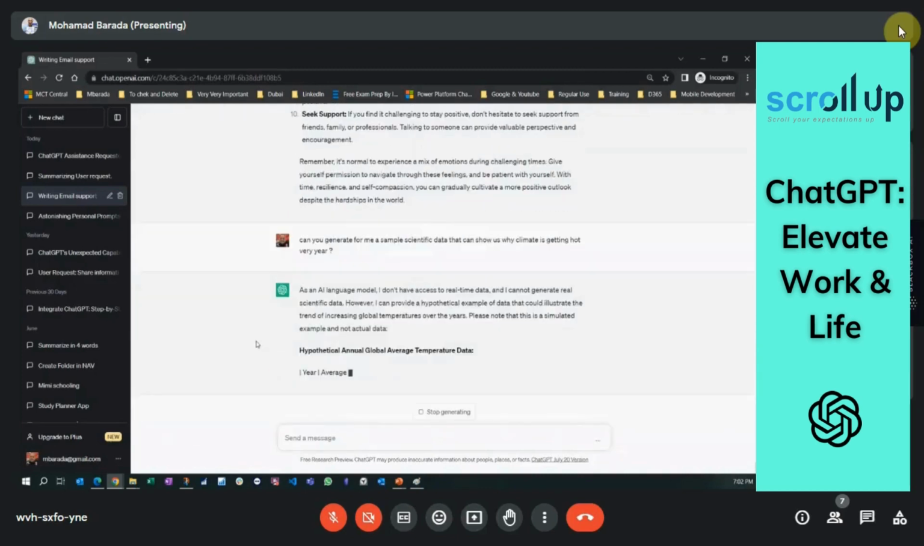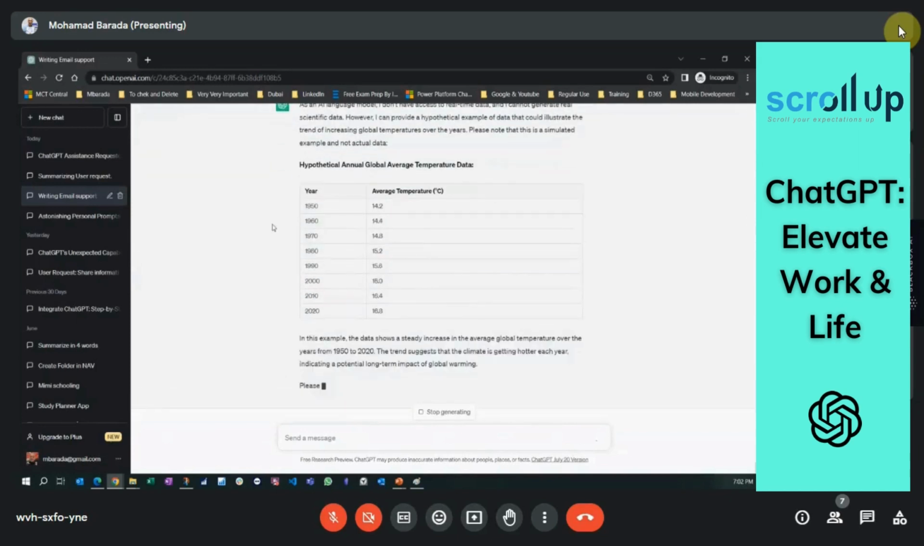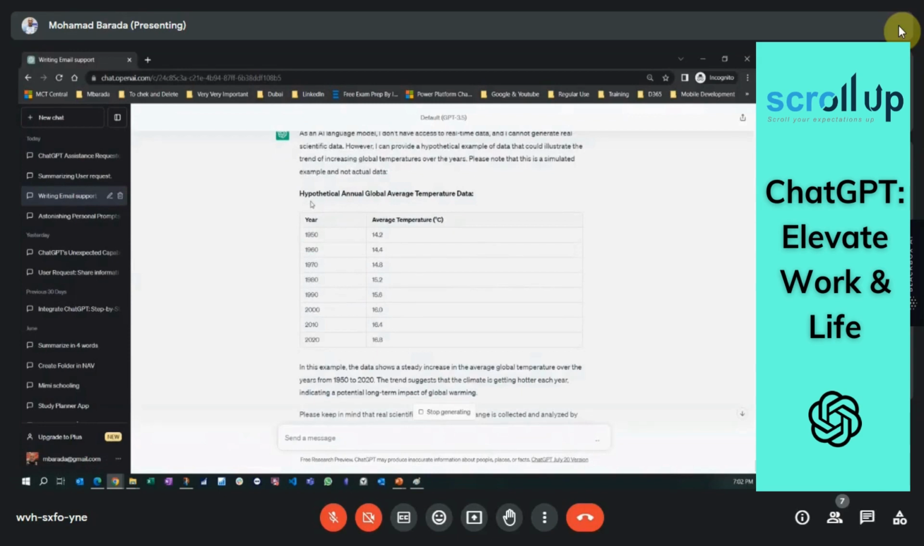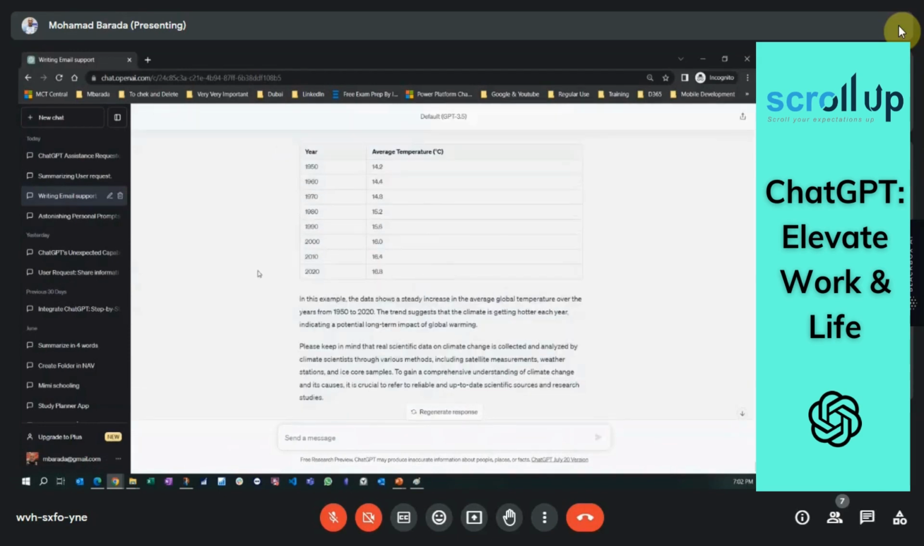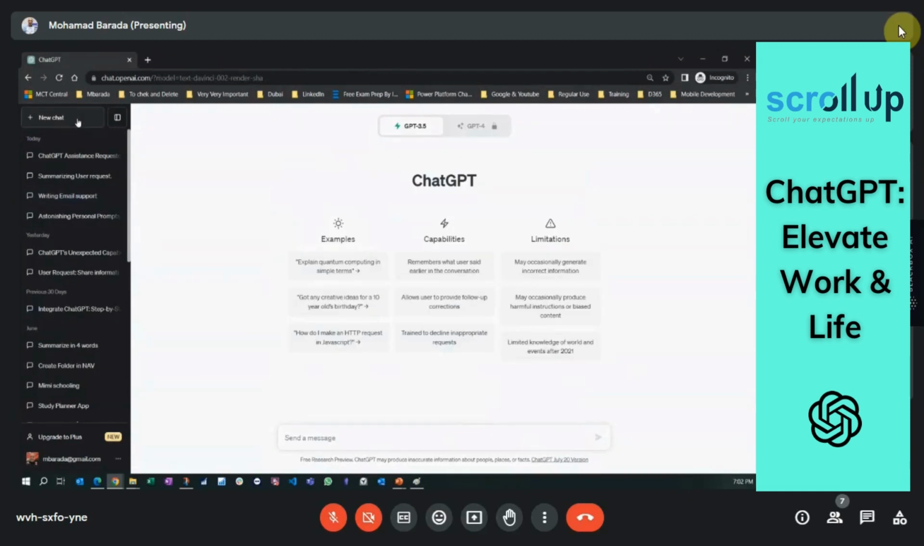Here it might not give you real data, but you see he's giving you, for example, hypothetical annual global average temperature data. That's an example of data showing an increase in the average. You can then create a new conversation, and when you create a new conversation, ChatGPT will forget about the other one.